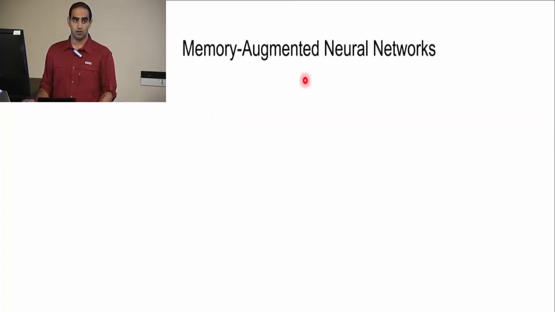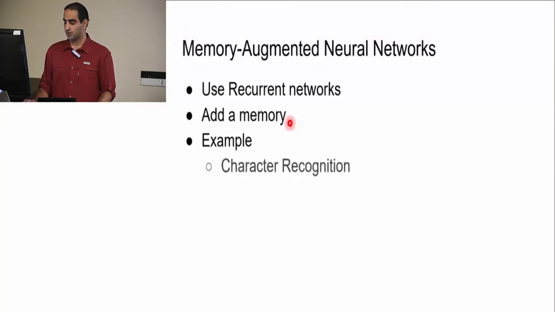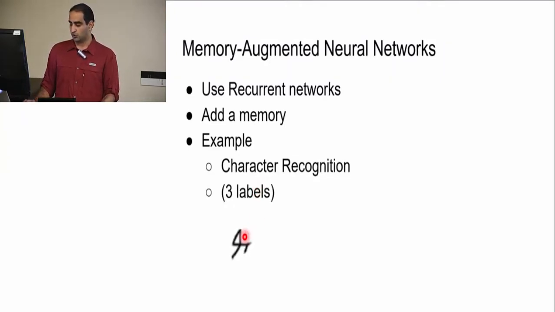So memory-augmented neural networks, the idea is that we use a recurrent neural network and we add a memory to that network. So for example, consider the character recognition again, and we know that we have 3 labels. So output of the network is 3 labels. And we show this to the network, and it just gives us a random guess at first. For example, says it's character number 2, and we say no, it was 1. And then we show another example to it, and it again guesses. And when we show something like this, because it has a memory, it uses its memory and says, oh, I have seen something similar to this before. So it tells us this is probably 1.